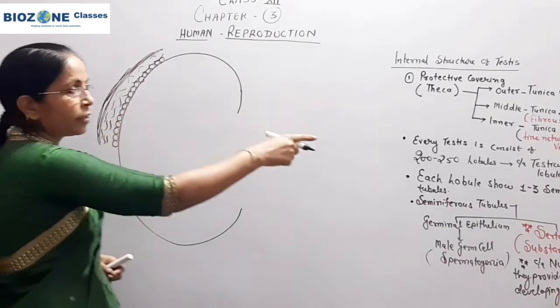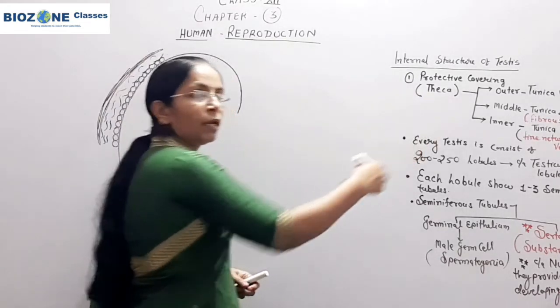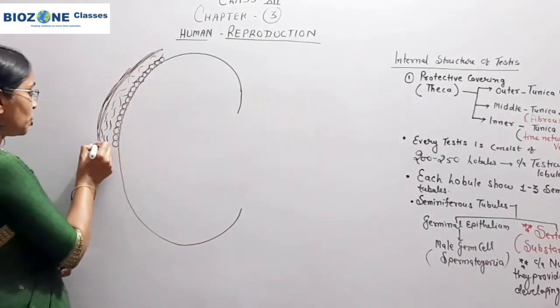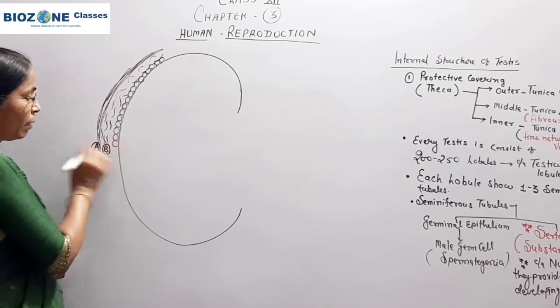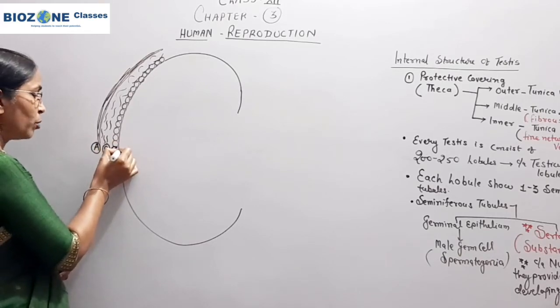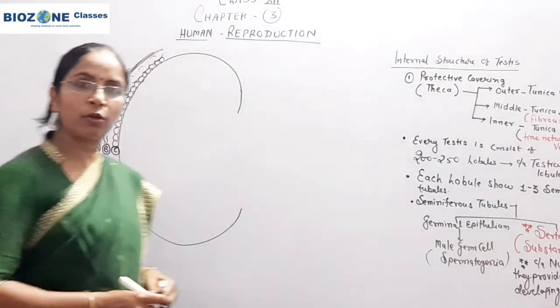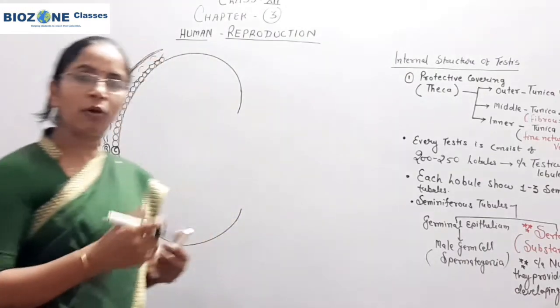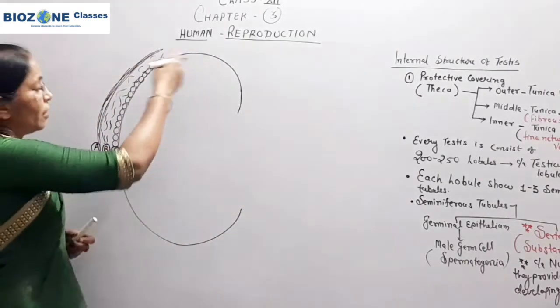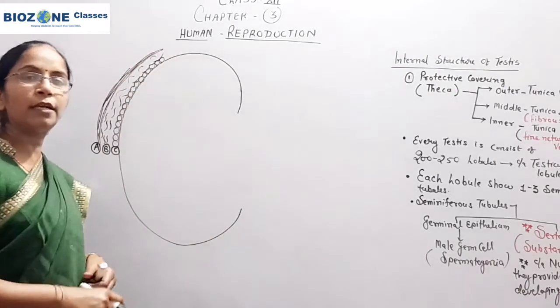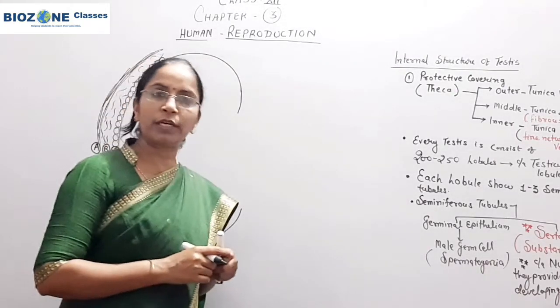So these three layers are outer, middle and inner. Outer is tunica vaginalis, middle is tunica albuginea, and innermost is tunica vasculosa. We draw these three layers only in a small section of the testes, and they are present around the entire surface of the testes.